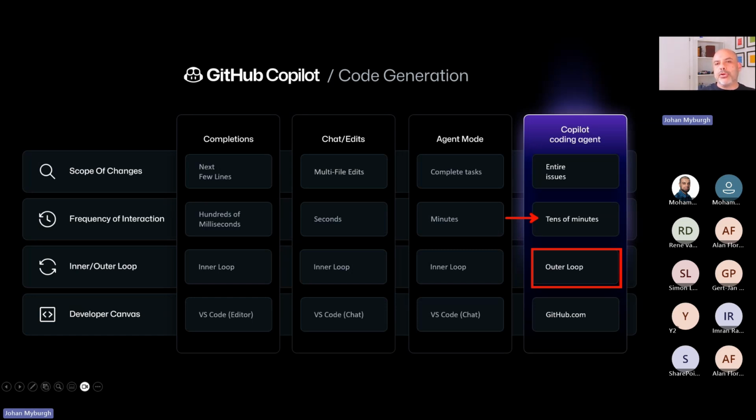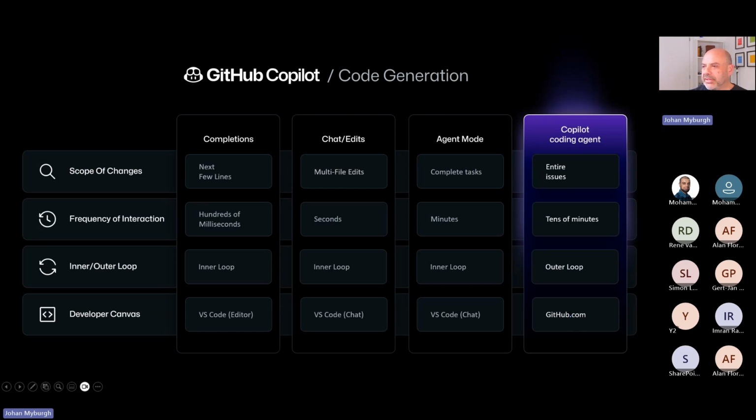It needs to have someone else approve that work. I cannot approve my own work, which is very common in DevOps circles, right? So there you can see Copilot Coding Agent, right? And it's touching the outer loop. And this is available on github.com, but it's also available in a couple of other areas. And I'll show you how you can access some of these options.